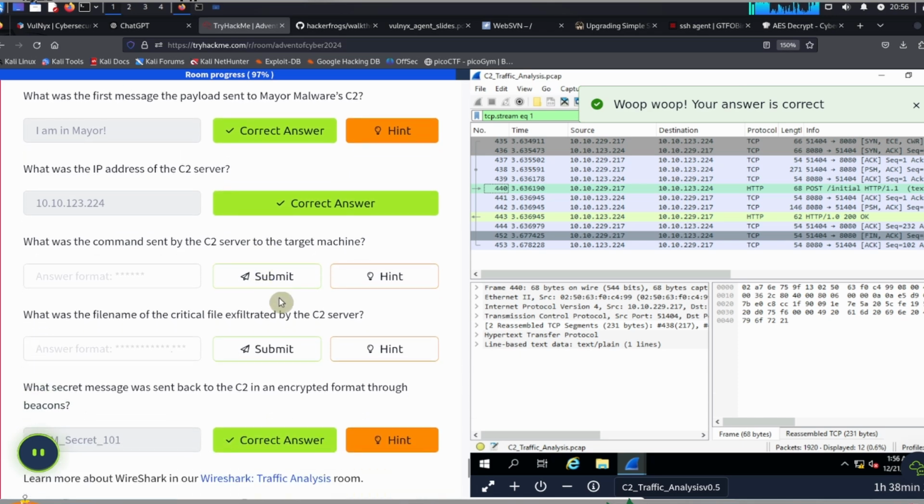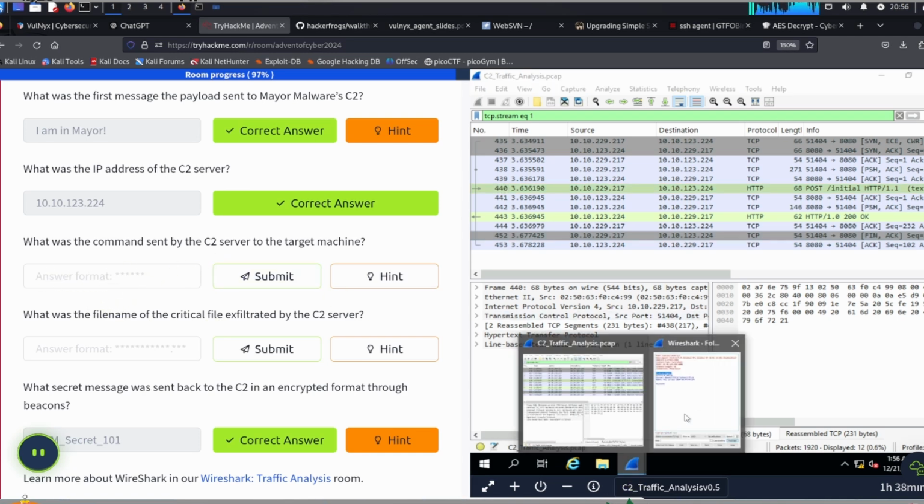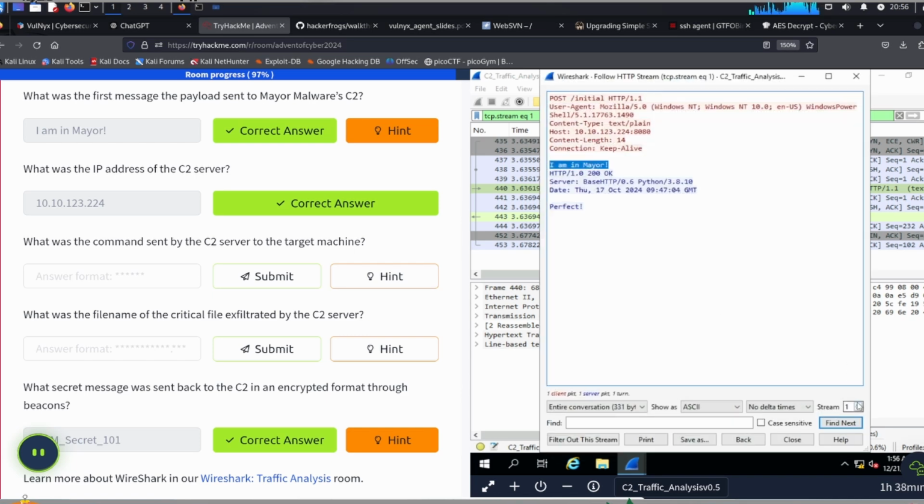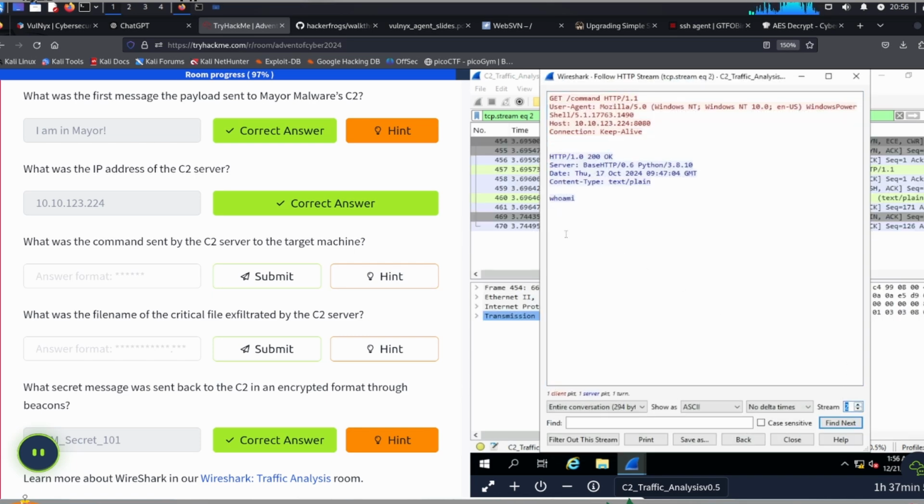The next question is, what was the command sent by the C2 server to the target machine? The command sent by the C2 server, if you remember, was this. If we go over to stream number 2, the command is this one right here, whoami. So type in whoami, and then click on submit.